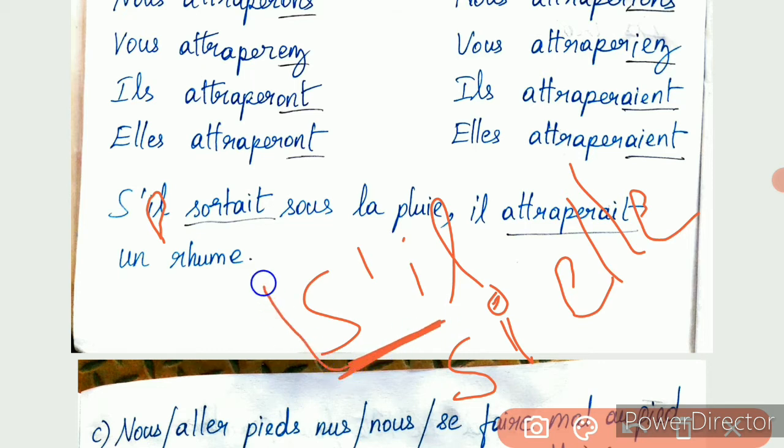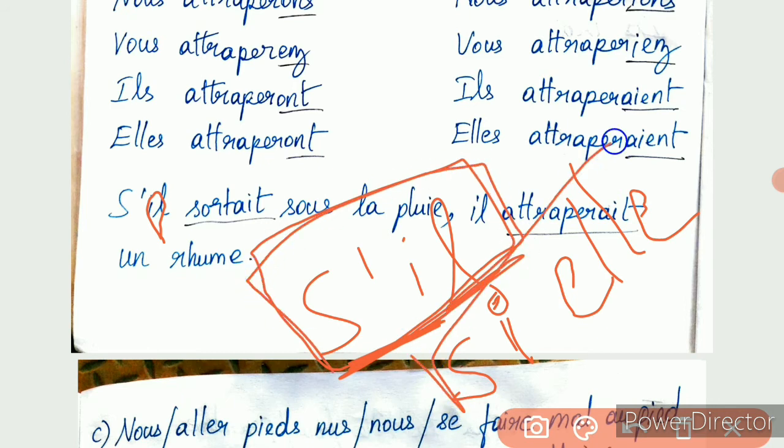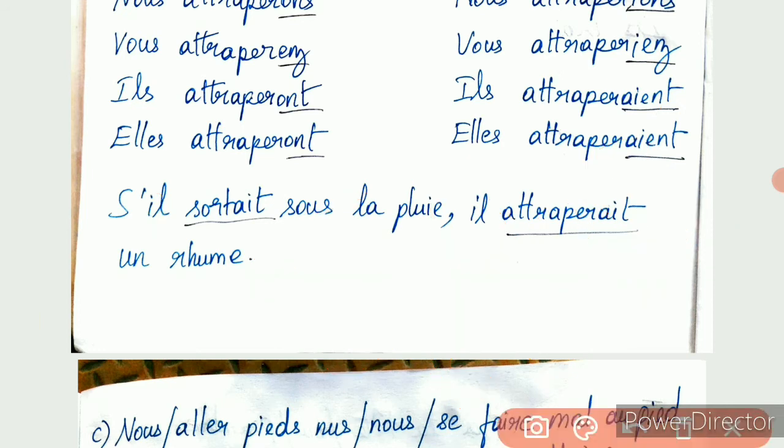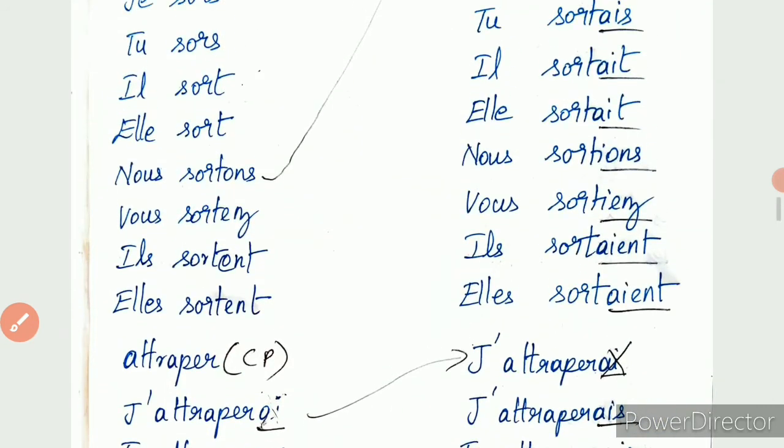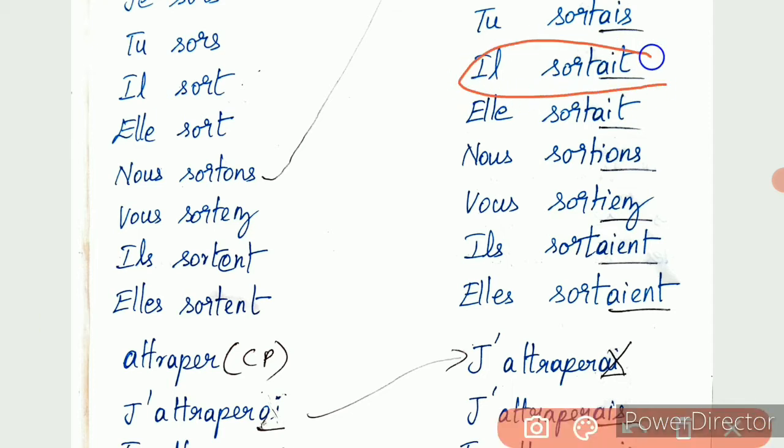For si, the vowel concept is applicable only for masculine, not for feminine. Clear? S'il sortait, S-O-R-T-A-I-T.